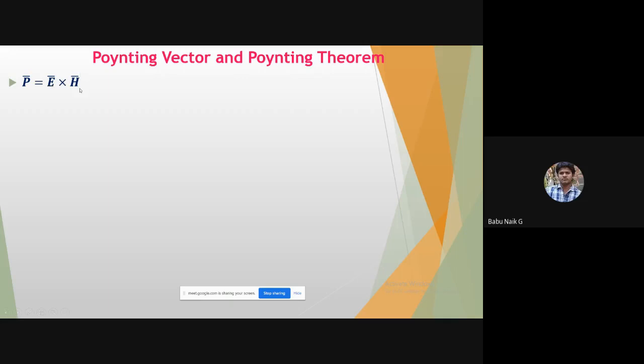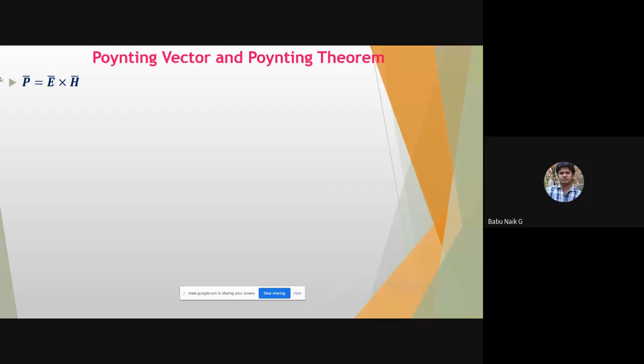Here you can take the product of both, either as a dot product or a cross product. If you consider the dot product, what will happen? And if you consider the cross product, what will happen? Is power a scalar or a vector quantity?